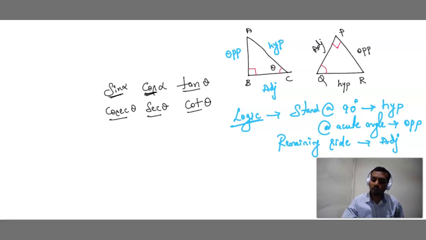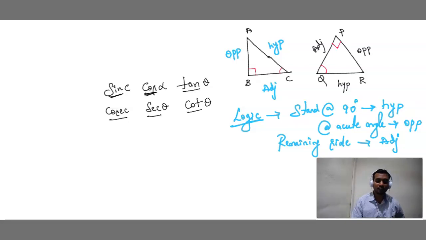Sir, they have not given any name for the acute angle. Then the corresponding alphabet is only the acute angle name. In this case, sin q, cos q, tan q, cosecant q, secant q, cot q. If they have not given the acute angle name, then what is it? Sin c, cos c, tan c. We have to identify the name of the acute angle.